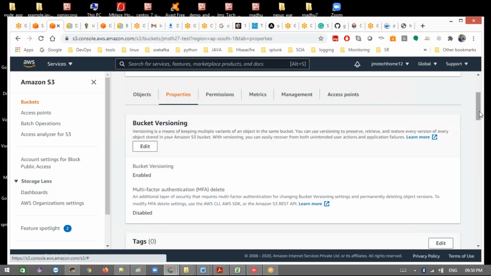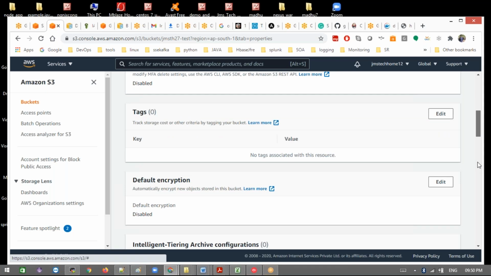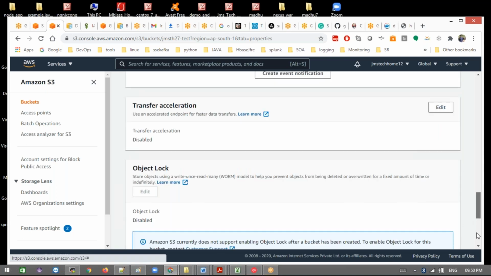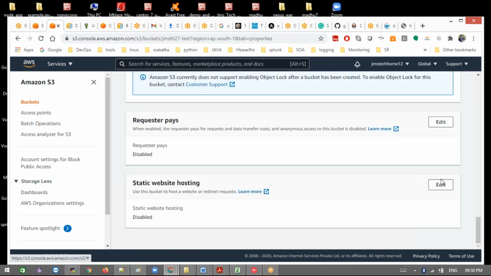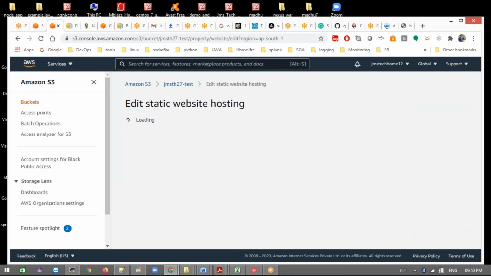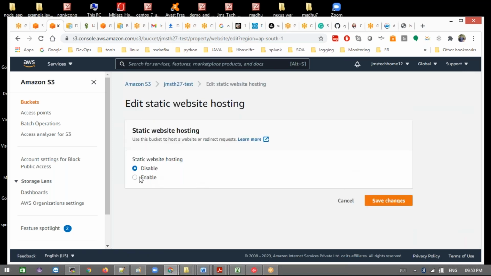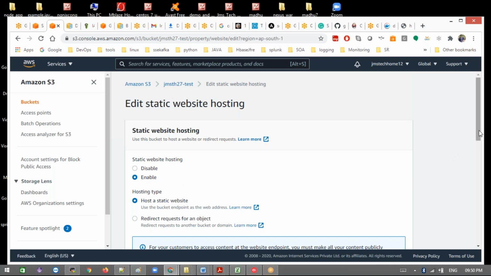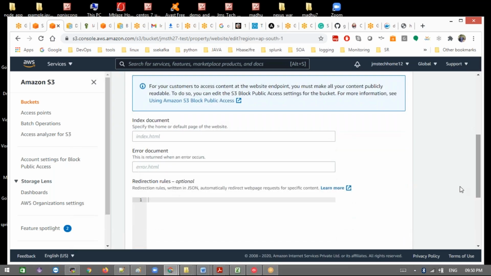And then what we are going to do is enable static website hosting here. And then we need to give index.html, and next, error.html.